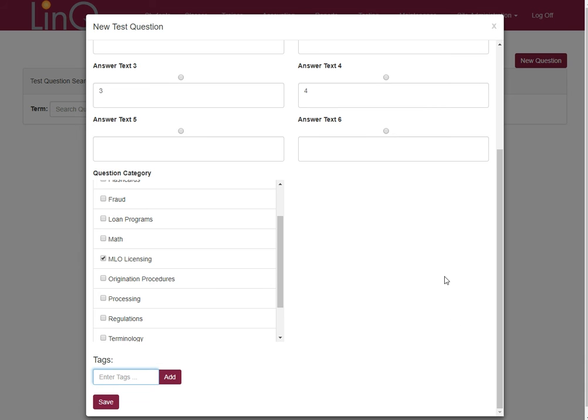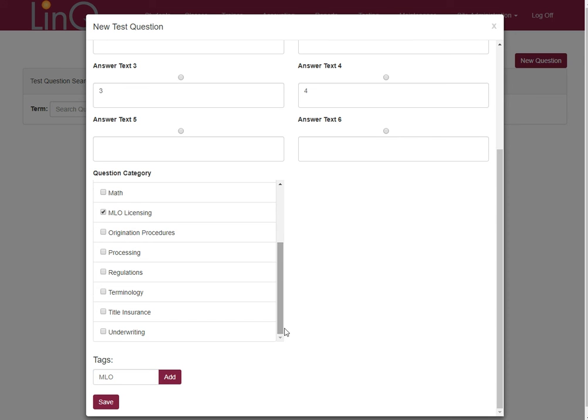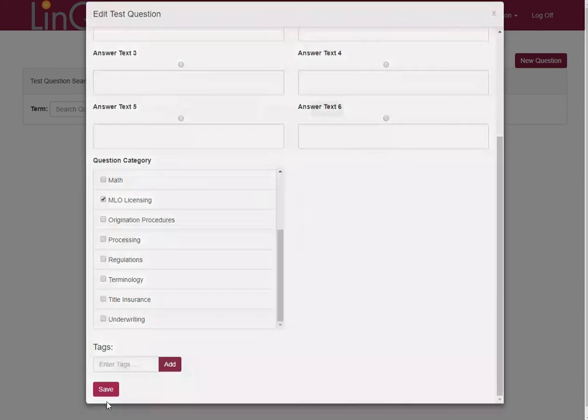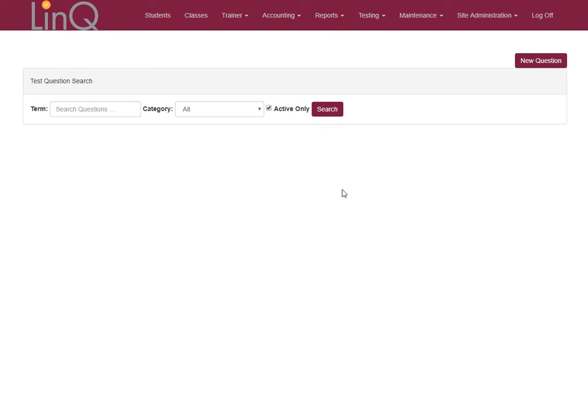And then down below at the bottom is a thing called tags. Tags are just words you can put in here that will help you search your database of questions faster. So in this case, I'm just going to put in MLO as my tag. Let me add that. And you can have multiple tags added to your question. And then I'm going to go ahead and save it. Now the question is in my database. So that's how I insert new questions, which is real easy.